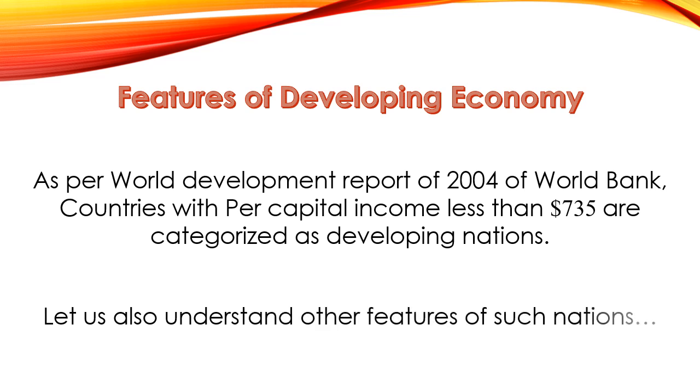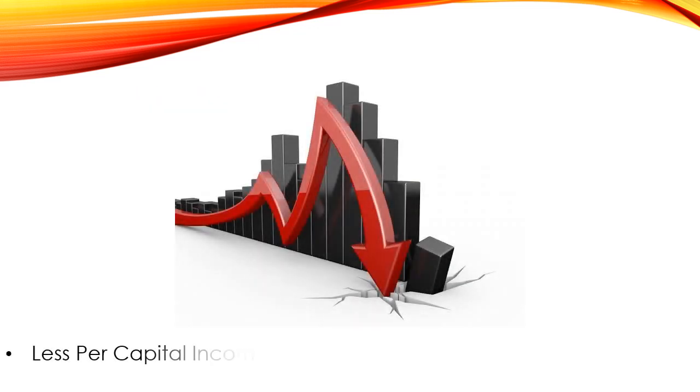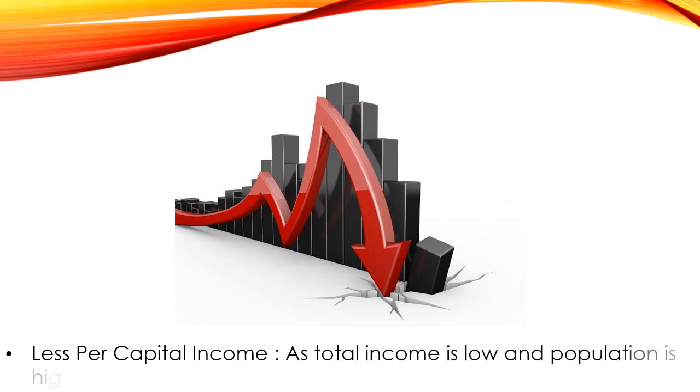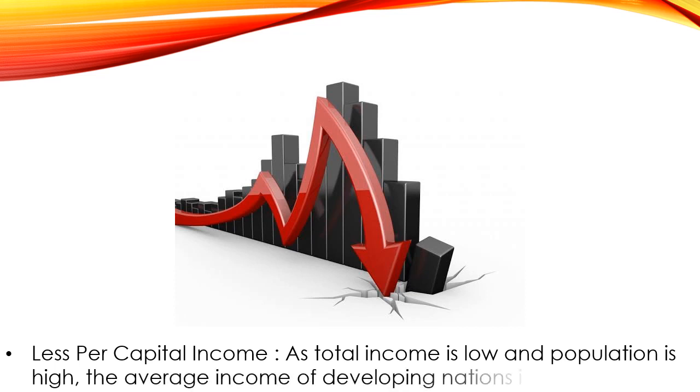So let us also understand other features of such nations. This is one of the features, the per capita income. What are the other features of the developing nation? Let us see them one by one. The first feature is less per capita income, as total income is low and population is usually high. The average income of developing nations is less. Okay, so income is low because it is still developing. The population is high, so the average automatically becomes lower than most countries of the world.